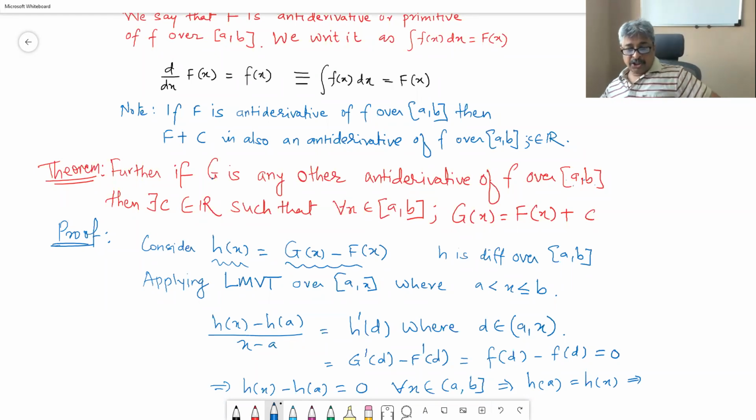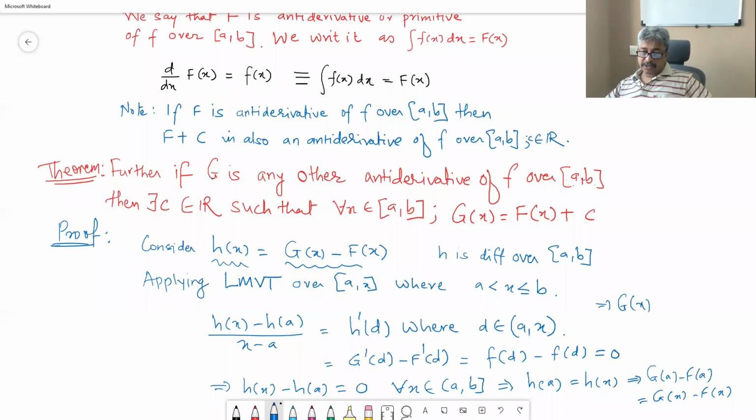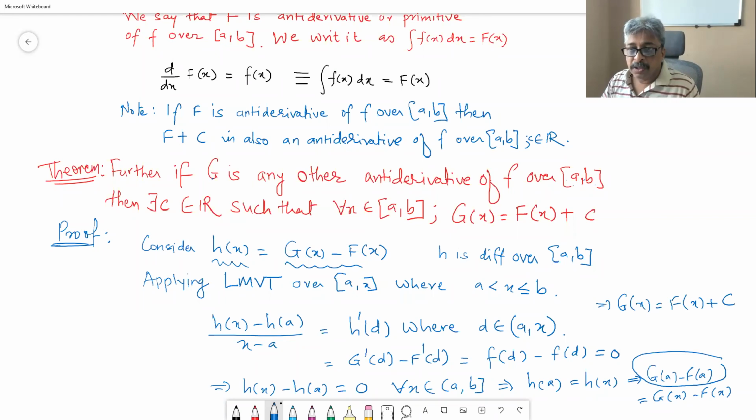Therefore, g of a minus f of a is equal to g of x minus f of x, and therefore this implies g of x is equal to f of x plus constant. This is going to be some constant. Is that okay? And hence true.